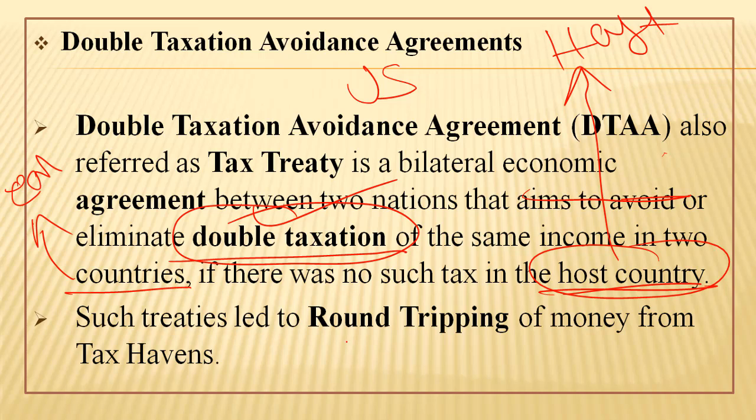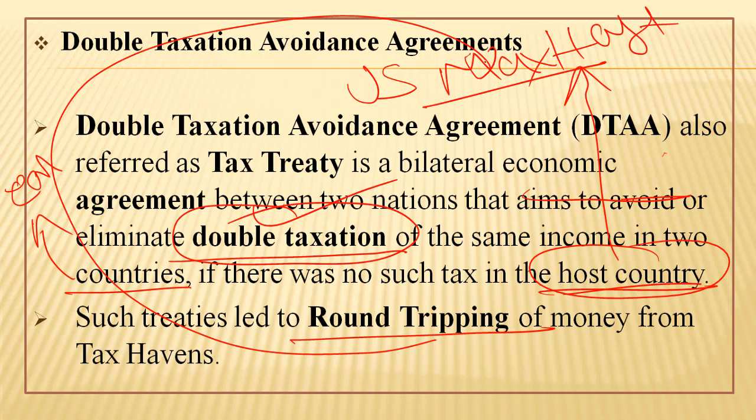Such treaties led to round tripping, as we have seen in the case of Mauritius and the British Virgin Islands, the so-called tax havens. What happens? The income is first routed to these countries from the USA through illegitimate channels. We are going to study those channels as well. And then money is sent to these countries, and from there it is invested.